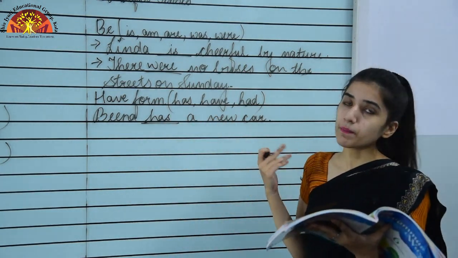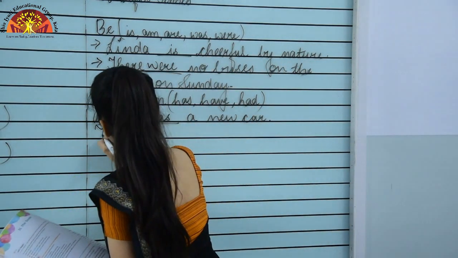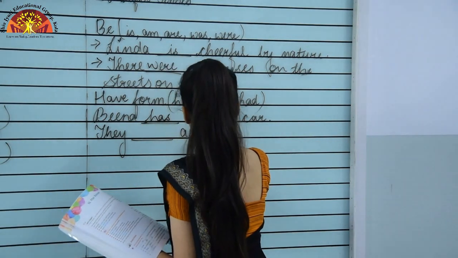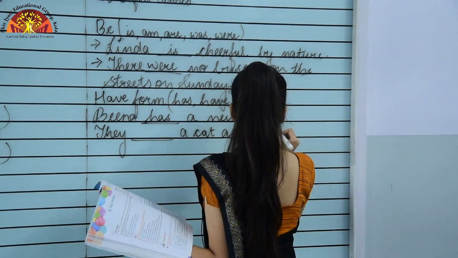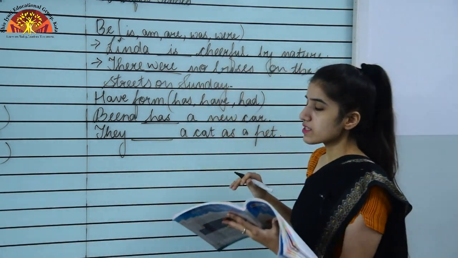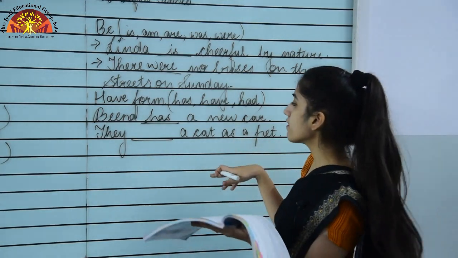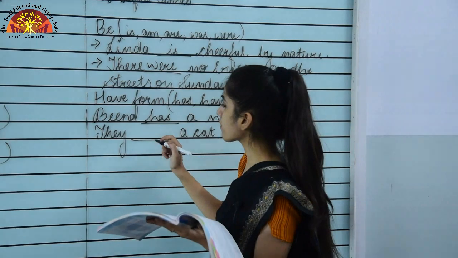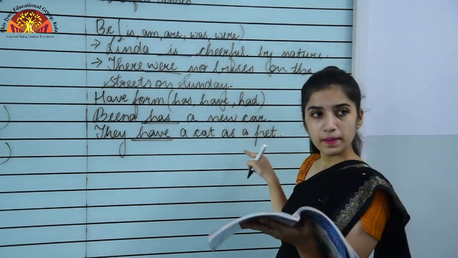Okay, now taking one more example, that is, they dash a cat as a pet. Okay, so this is also an example from your book itself. We have changed the subject to they, so that is why what will come? Have will come. They have a cat as a pet.